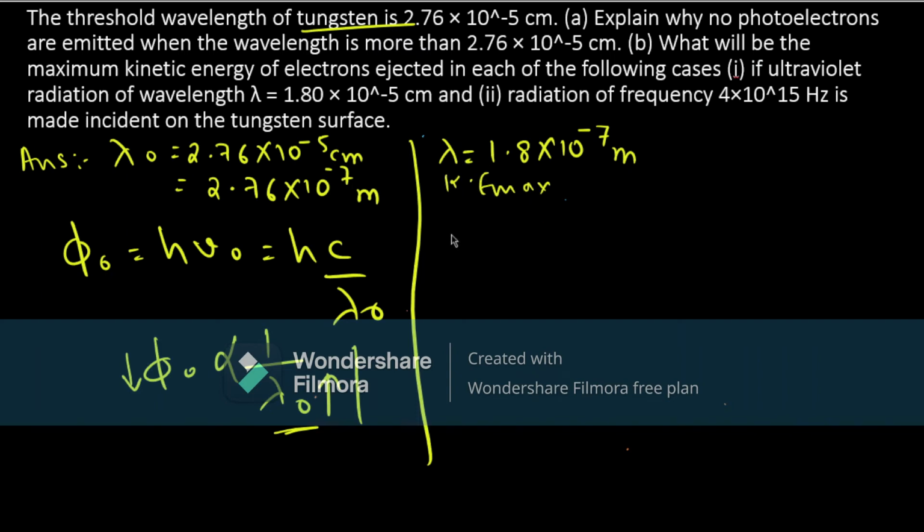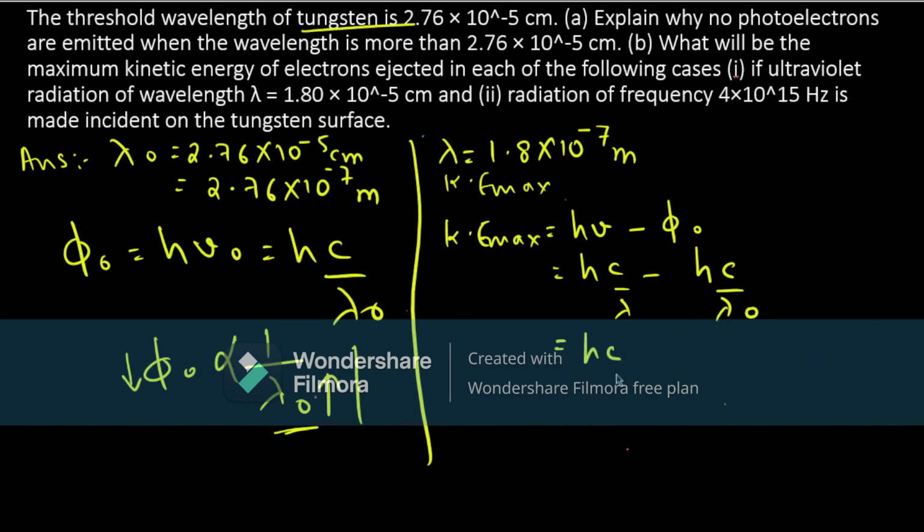From Einstein photoelectric equation, Ke max will be equal to h nu minus work function. So hc by lambda minus work function, which is hc by lambda naught. Taking hc common, we get 1 by lambda minus 1 by lambda naught. The value of h is 6.63 into 10 raised to minus 34 joule second, and c is 3 into 10 raised to 8. Solving these both, we get